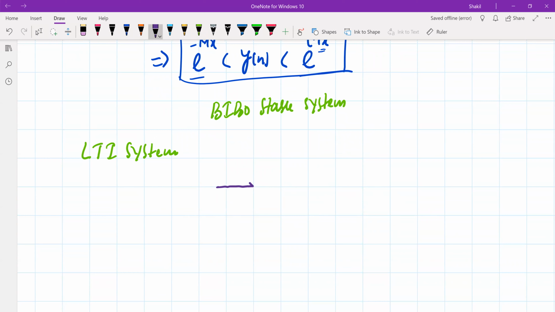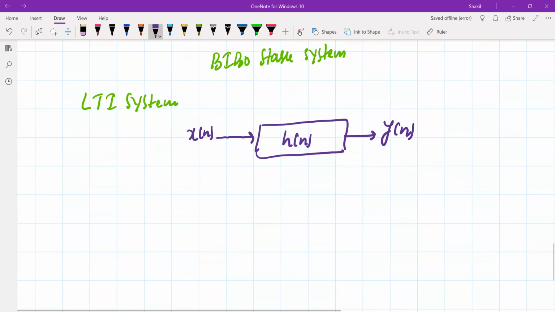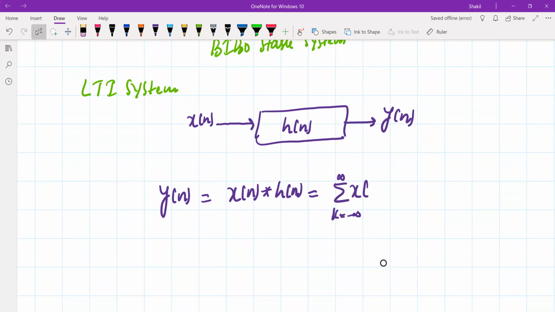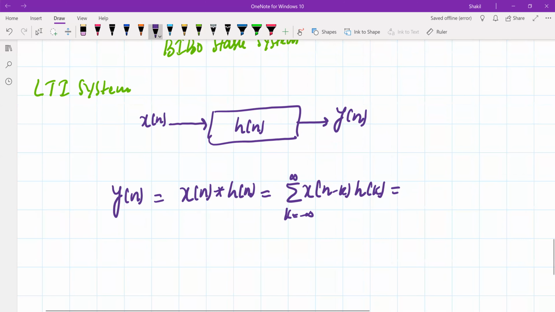Now if the input to this LTI system is x of n, whose impulse response is h of n, then the output is y of n. We know the output is related to the input by this convolution operation between x of n and the impulse response of the system, and we can write this convolution like this: the sum from minus infinity to infinity of x of n minus k, h of k, and you can also write it like this.